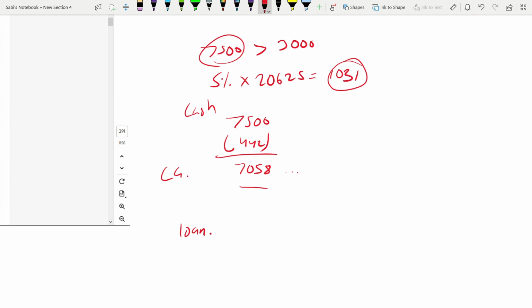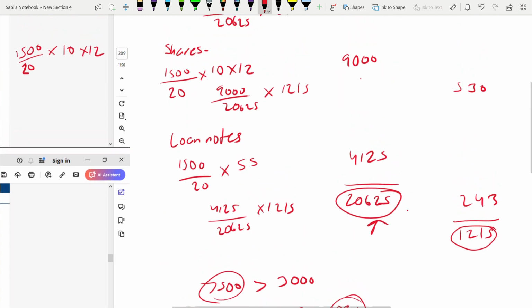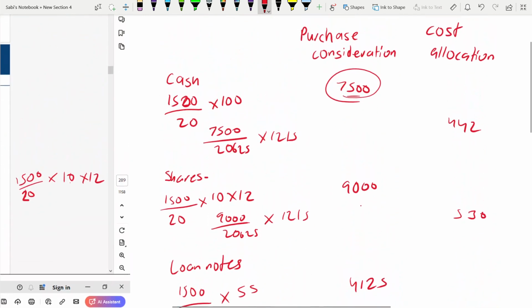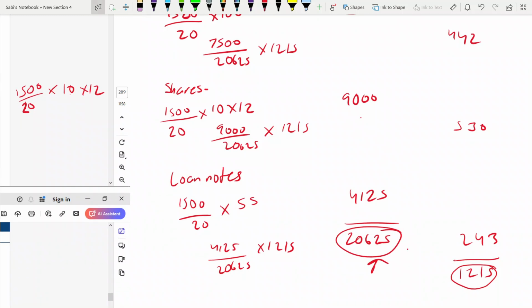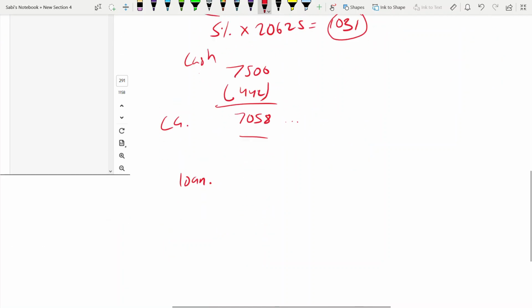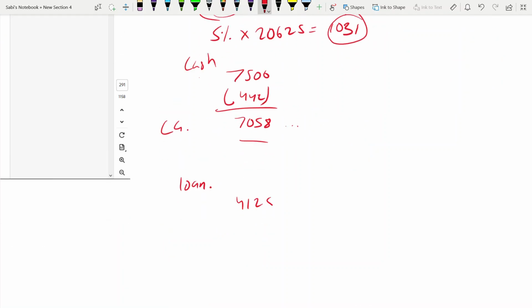Remember, it's a frozen gain. What is the value of the loan notes received? It is this, 4125. This is the value of the loan notes received, and the cost was 243. 3882. This is frozen gain.